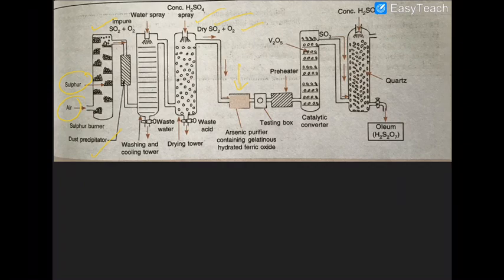Then the mixture is preheated and introduced into the catalytic converter chamber. The chamber contains vanadium pentoxide, which can convert SO2 into SO3. The real process is that SO2 reacts with vanadium pentoxide to give SO3 plus V2O4.